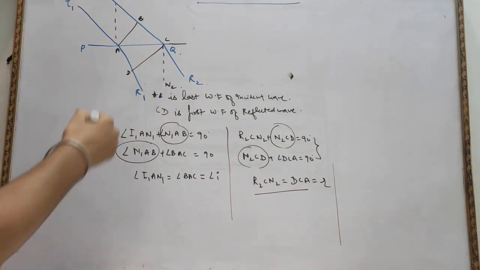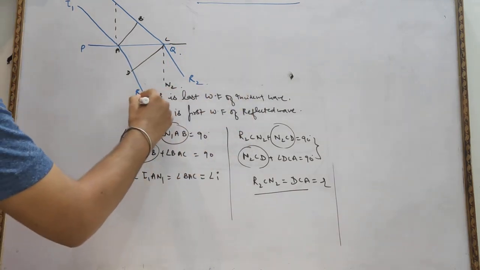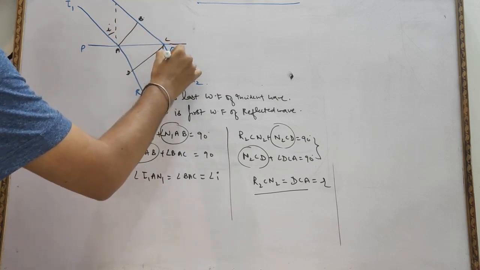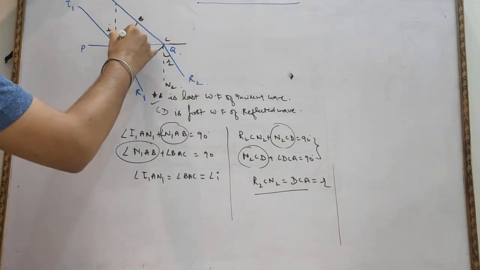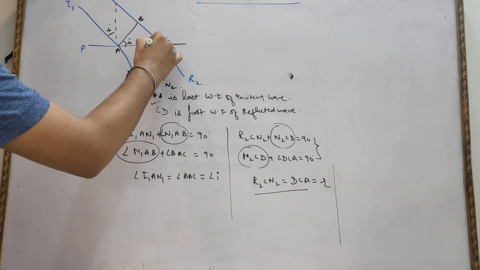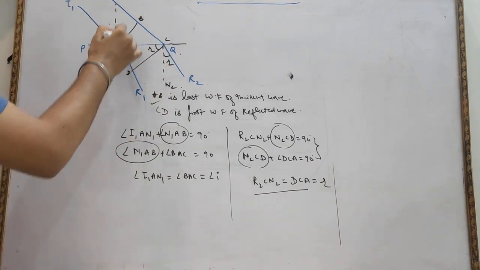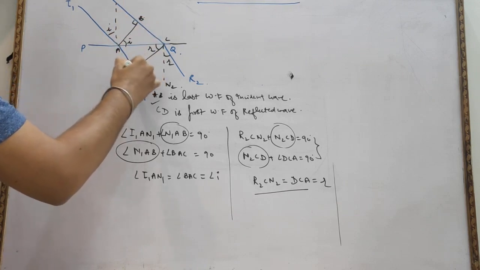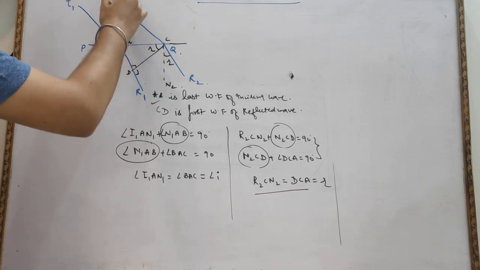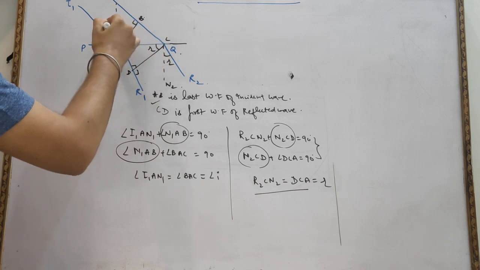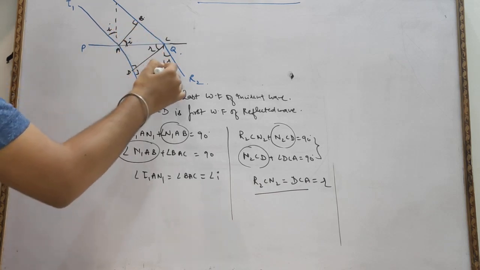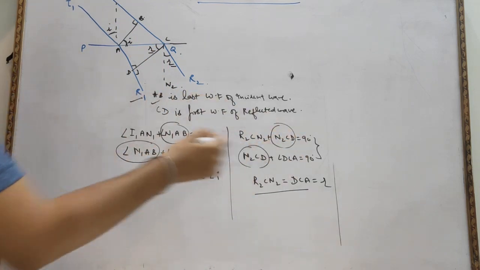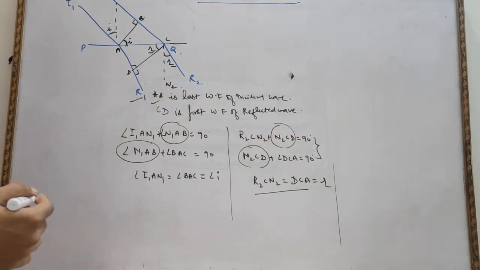I hope all of you are clear. So you can study from here, this is the angle I, this is the angle R, and by the same method we can prove this becomes I and this becomes R. Why? Angle I1AN1 equals 90 degrees minus N1AB. Similarly, we know very well N1AB plus BAC again 90 degrees. So this I equals this I. Similarly, this R equals this R. You just read through all these things, you can get a clear idea of it, okay.